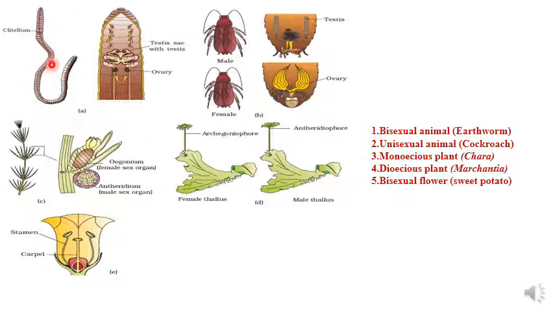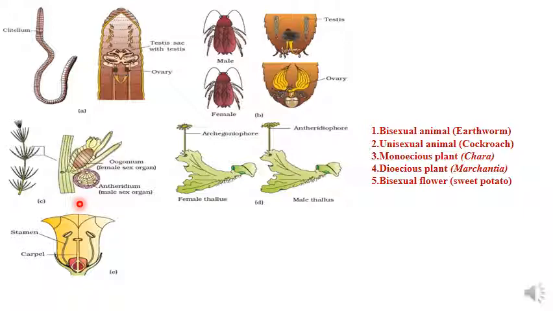This is the structure in earthworm, and you studied in your first year that the body of earthworm is a segmented body, that is shown here. Then second one, the example for a unisexual animal, that is cockroach. In cockroach there will be a male cockroach and a female cockroach. So this is the unisexual animal cockroach.